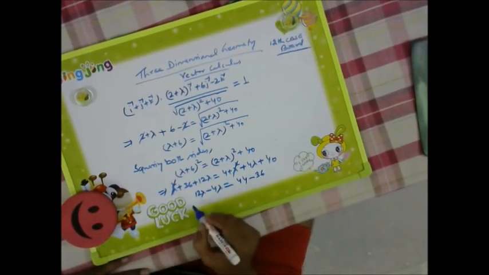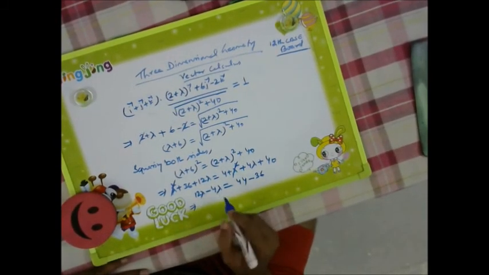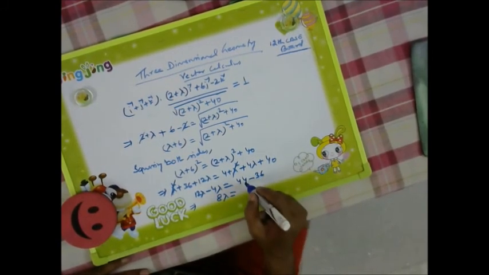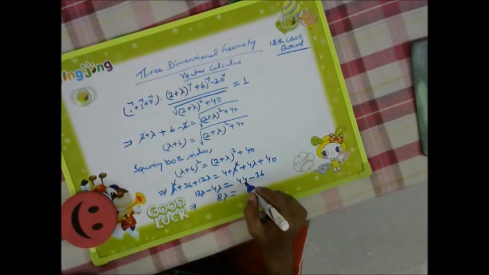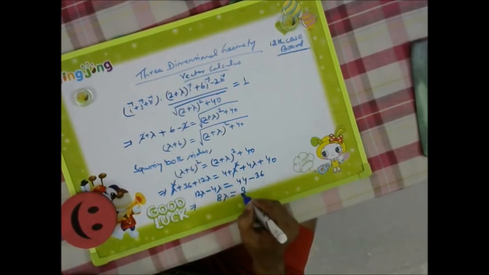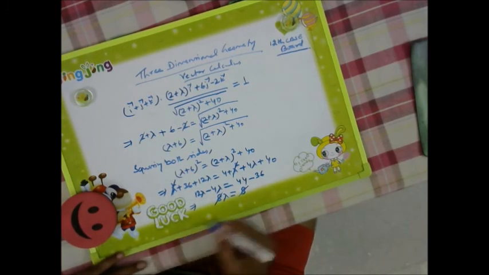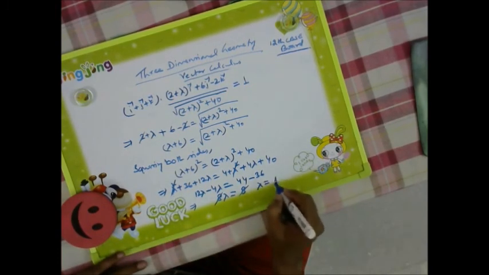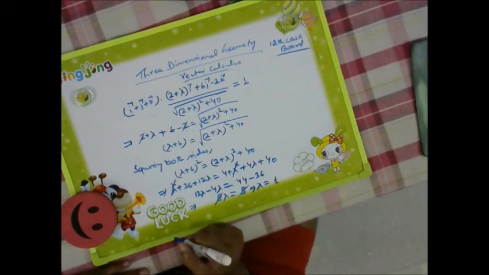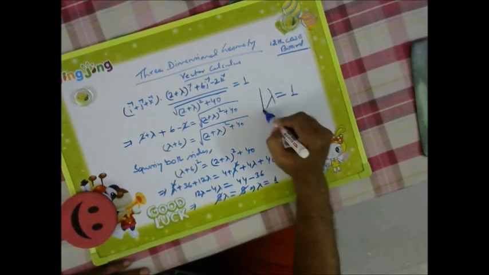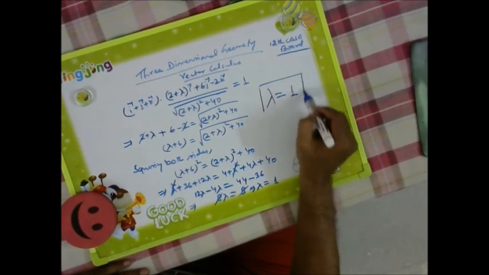So this gives us 12 lambda minus 4 lambda, 8 lambda, is equal to 44 minus 36, which is 8. So 8 and 8 cancel and we get lambda is equal to 1. So our answer has come as lambda is equal to 1.